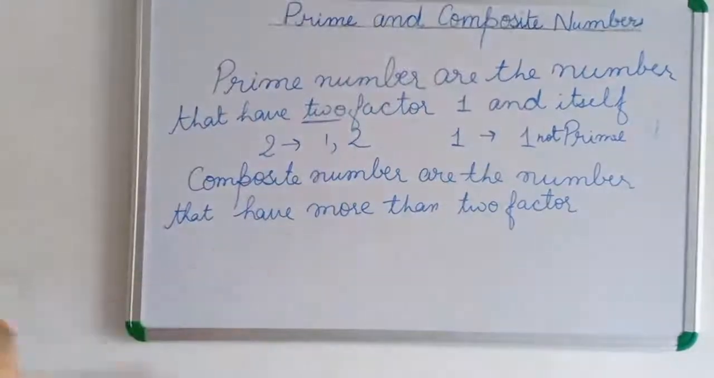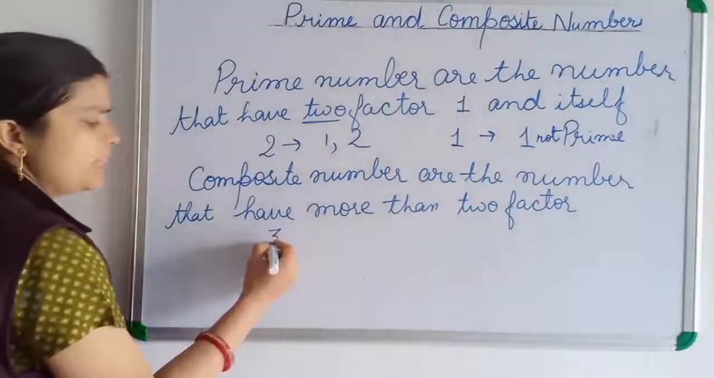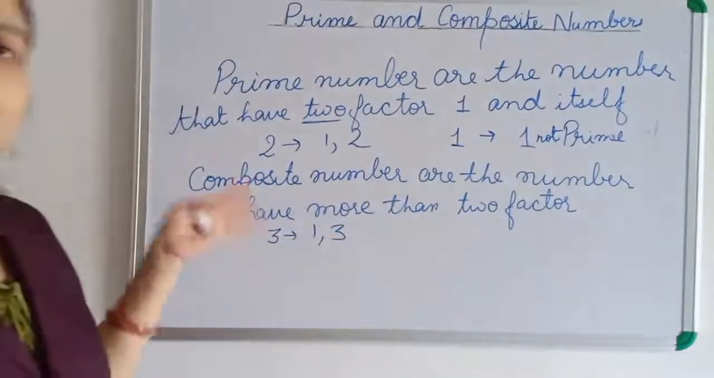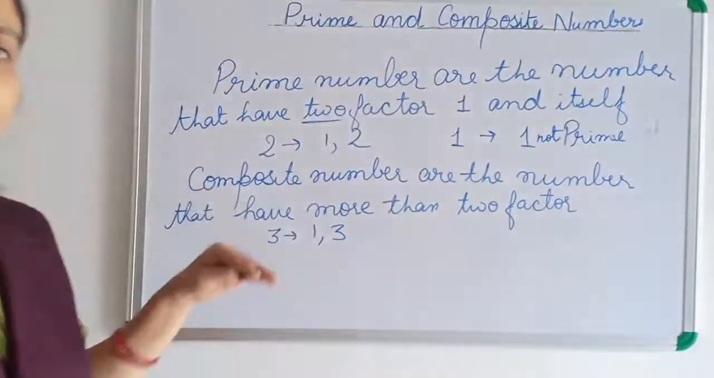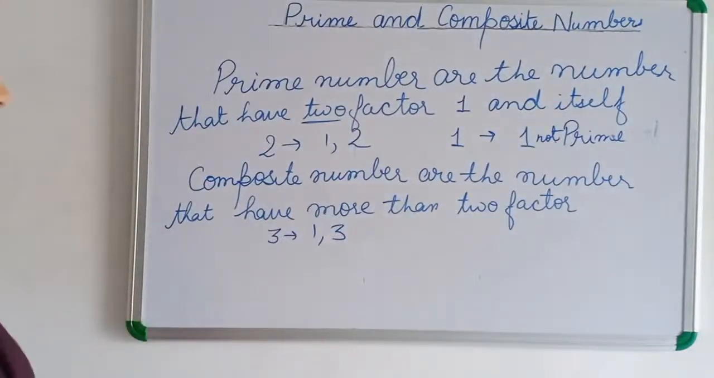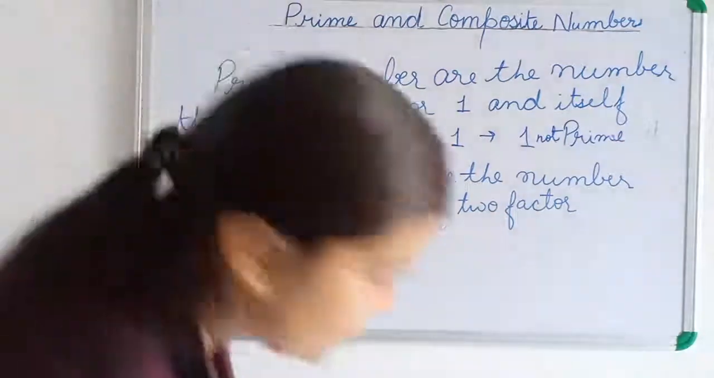Now come to 3. 3 is having only 2 factors now, 1 and 3. We have not seen 3 in any other multiplication table except in the multiplication table of 3. So 3 is not a composite number. It is not a composite number.